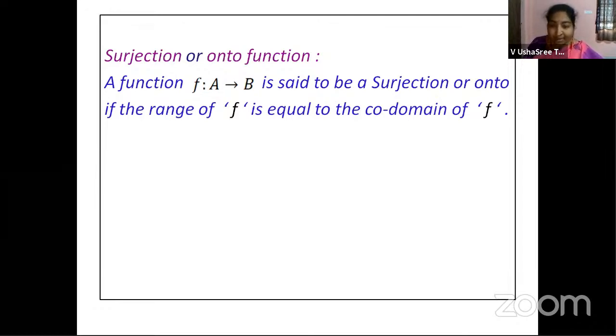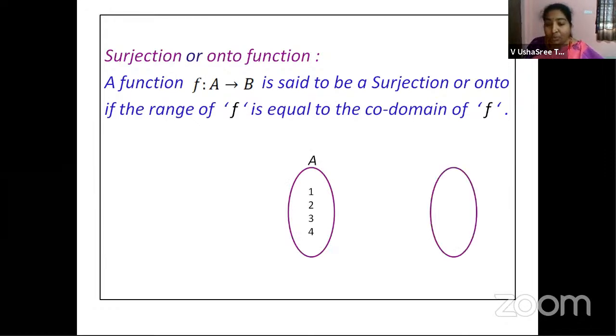Let us see with an example. Now set A with elements 1, 2, 3. We are taking set B with elements P, Q, R and S, right? Now, the first set, as we know, is the domain and the second one the codomain.